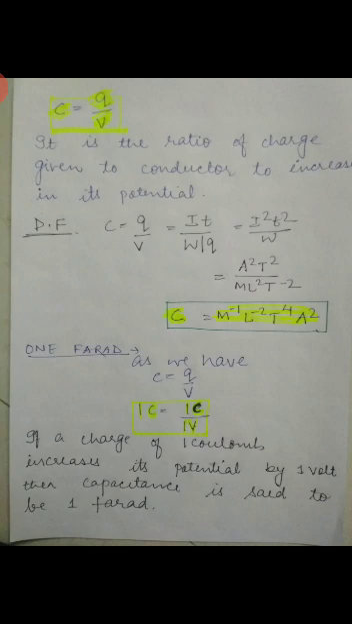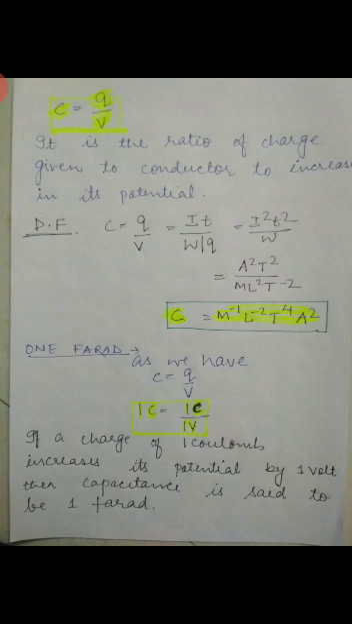Now, the dimensional formula of I is A. So it is A square, T is T, so it is T square upon W, meaning energy. The dimensional formula of energy and work done are the same. So I'm writing here ML square T minus 2. Now take everything to the numerator. We will get M minus 1, L minus 2, T raised to power 4, A square. So this is the dimensional formula of capacitance.